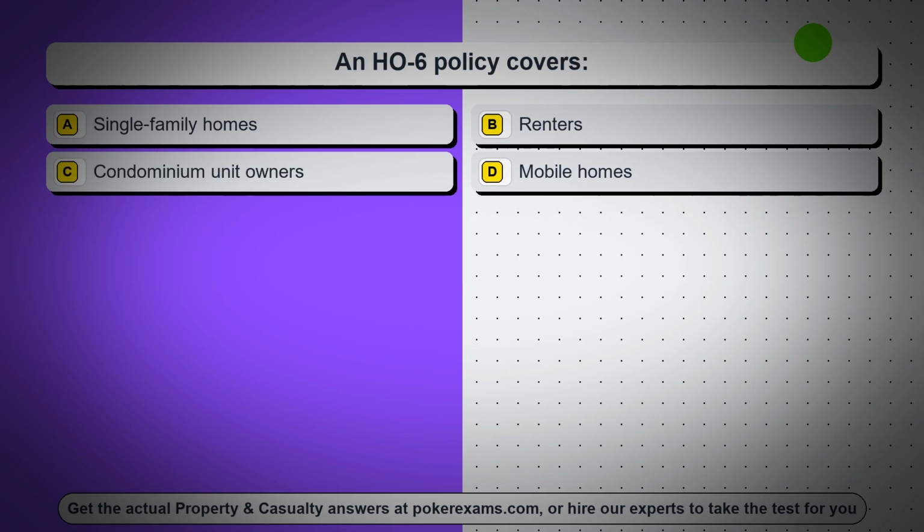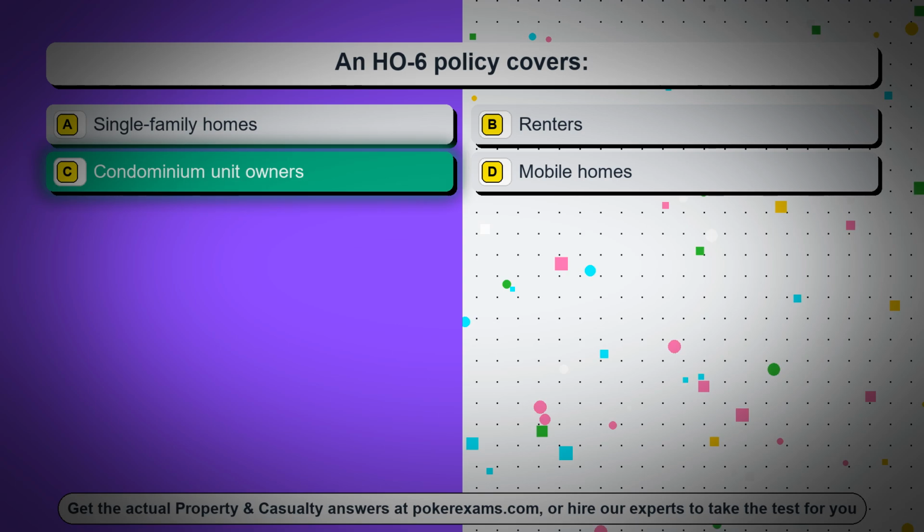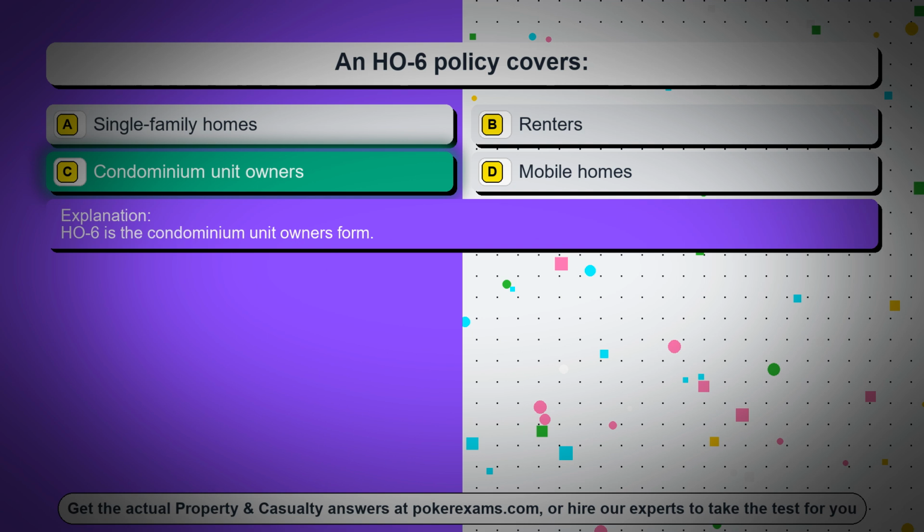An HO6 policy covers Option A, single-family homes. Option B, renters. Option C, condominium unit owners. Option D, mobile homes. The correct answer is option C, condominium unit owners. HO6 is the condominium unit owners form.